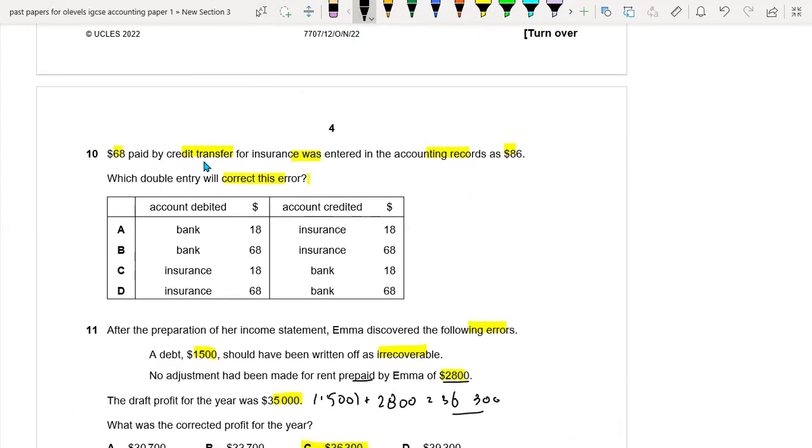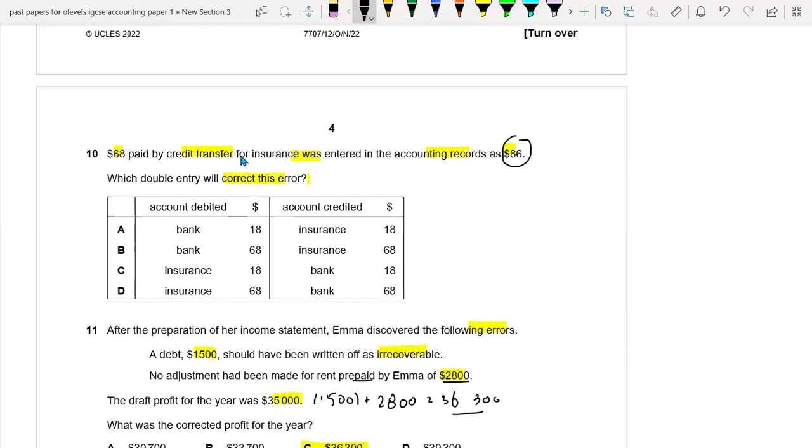So $68 paid by credit transfer for insurance was entered in the accounting records as 86. It means that we paid 68, but we recorded in the bank 86. So it means that we decreased our bank by the $18. So now we have to increase our bank, and we have to decrease our insurance, because we have paid insurance of 68. So we should debit the insurance with 68 and credit the bank with 68.